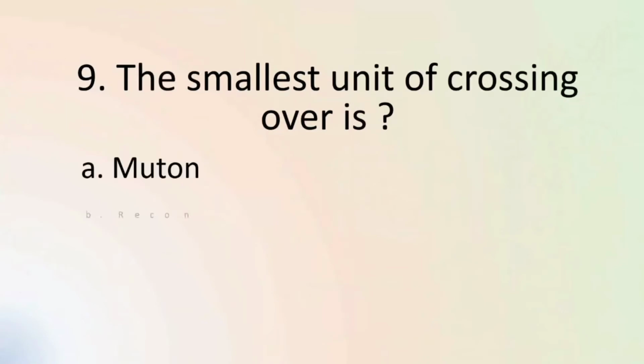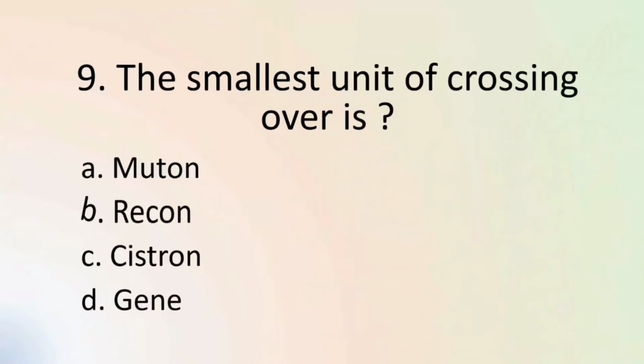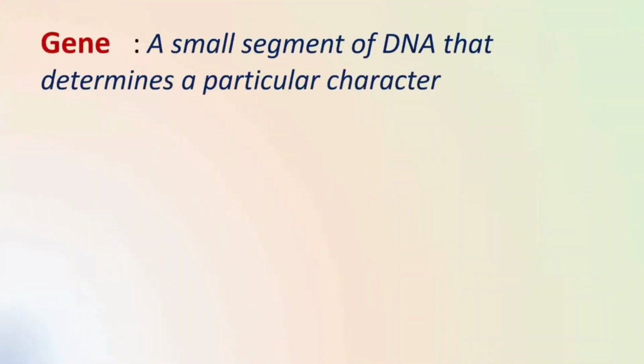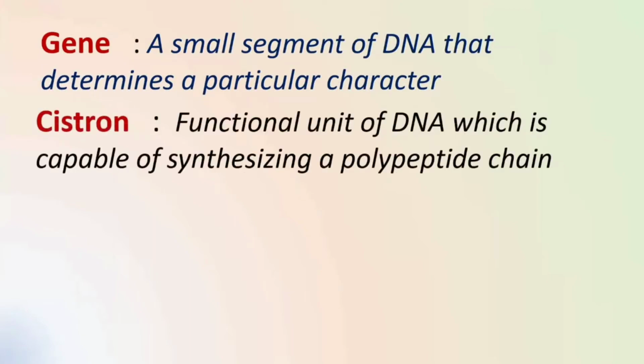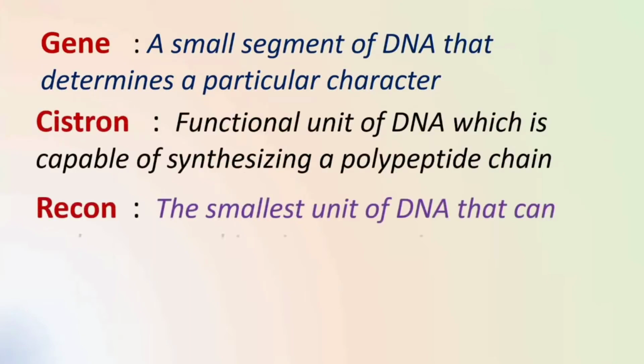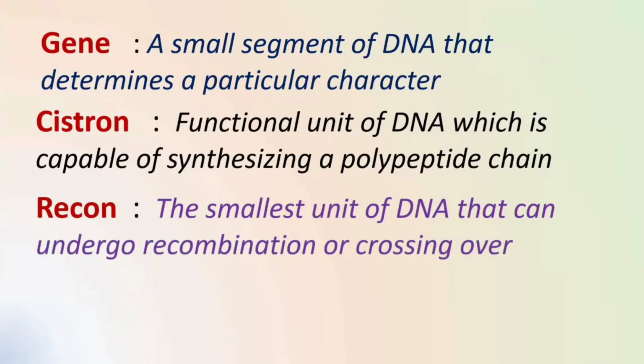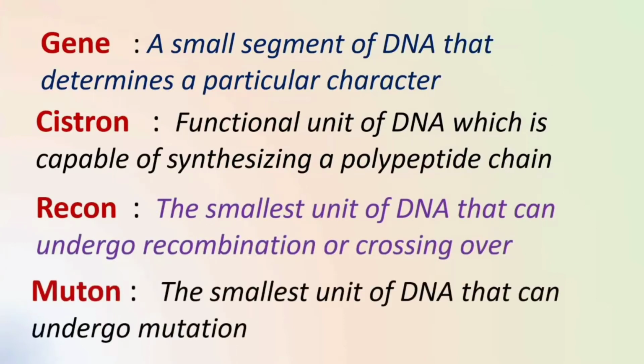The smallest unit of crossing over is recon. Muton, recon, and cistron all are units of DNA, whereas gene is a small segment of DNA that determines a particular character. Cistron is a functional unit of DNA which is capable of synthesizing polypeptide chain. Recon is the smallest unit of DNA that can undergo recombination or crossing over, and muton is the smallest unit of DNA that can undergo mutation.